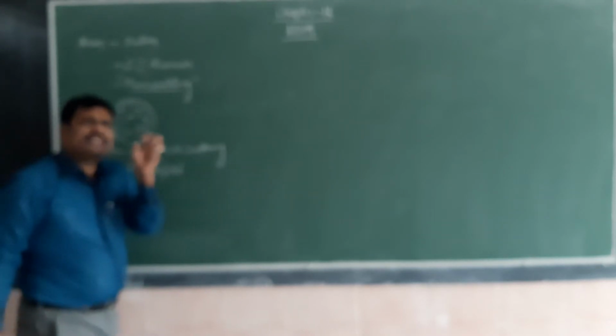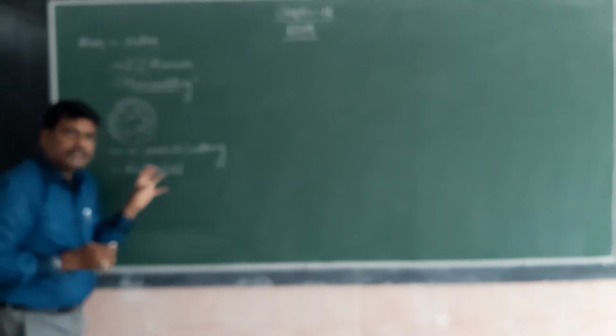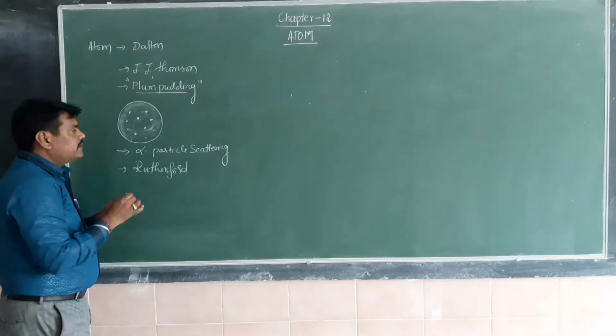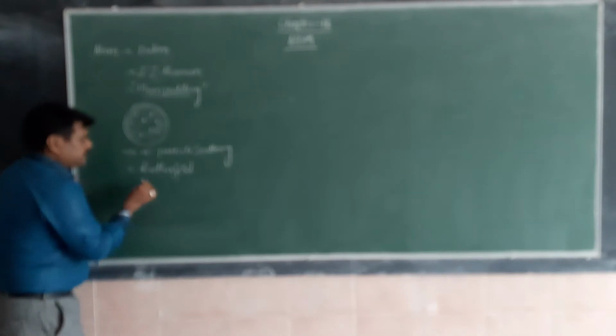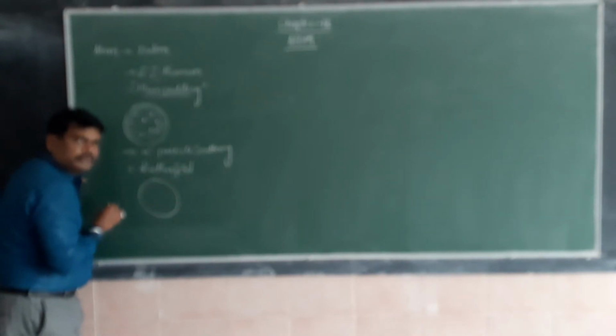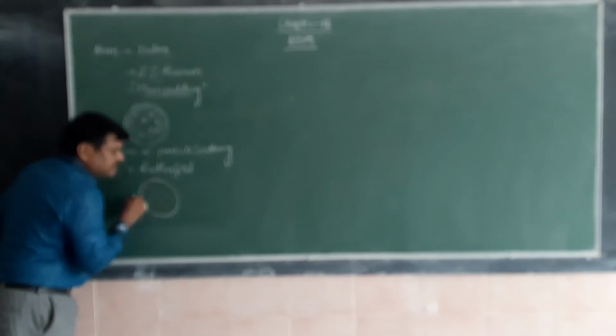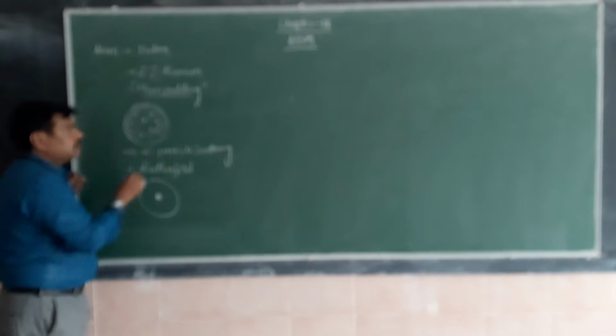It is collected in a very small space. The whole mass of the atom is because of the positive charge, not because of the electrons. The electron has a very small mass compared to the nucleus. So Rutherford assumed that the electrons revolve around a centralized mass.